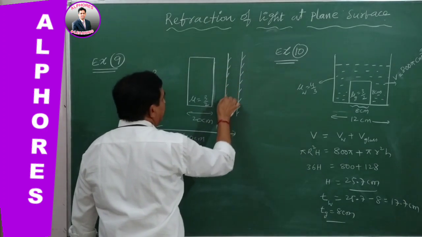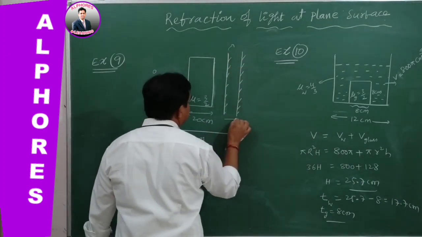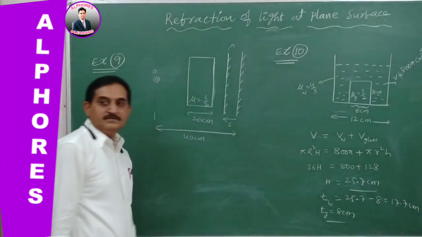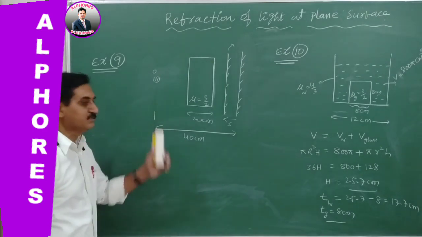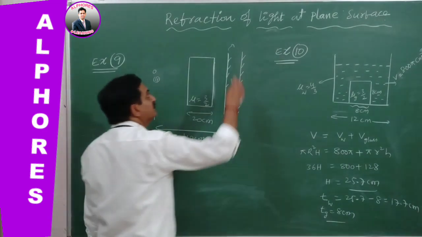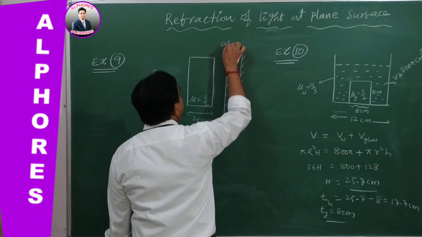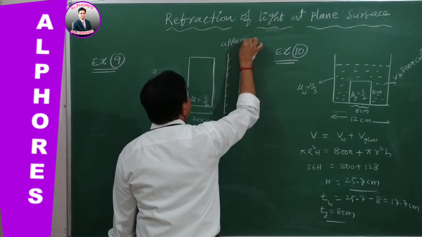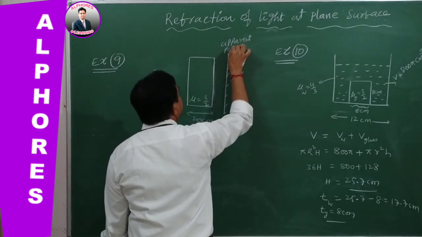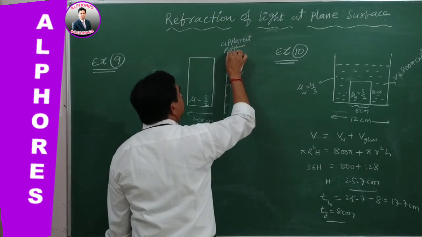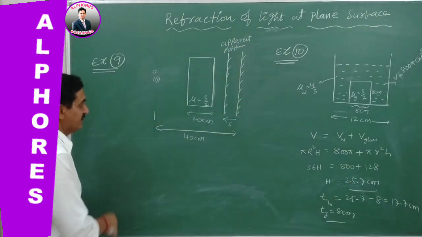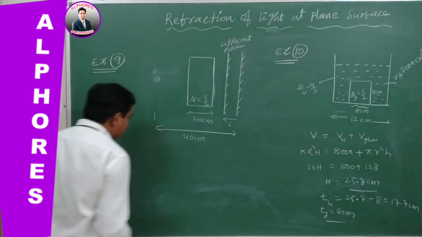So this is the apparent position, shifting. This is a shift taken by the plane mirror due to this parallel sided glass slab. So this is the apparent position of the plane mirror. Let us find how much shift is taken by it.